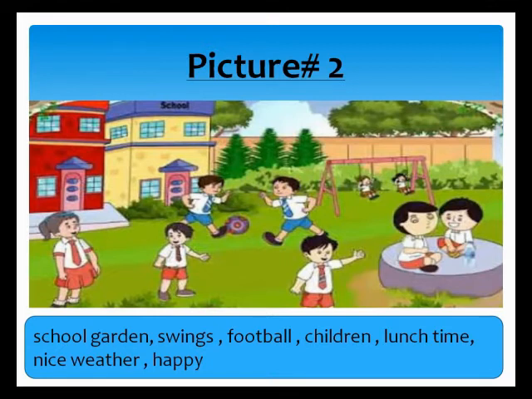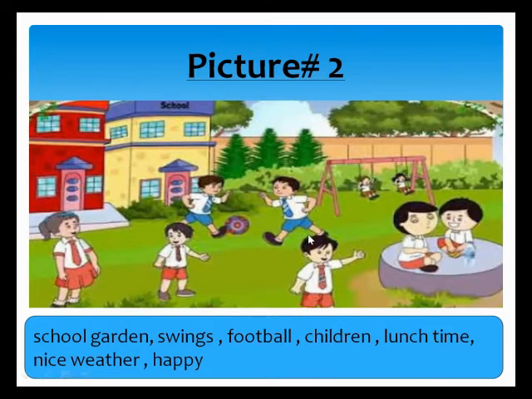Take some pictures from your course book and practice picture composition with the help of the given vocabulary. Picture number 2. Again, I am repeating: school garden, swing, football, children, lunchtime, nice weather, happy. This is picture number 2 and it's showing the school garden. Swings are there, football is there, children, lunchtime, nice weather, they all are happy.